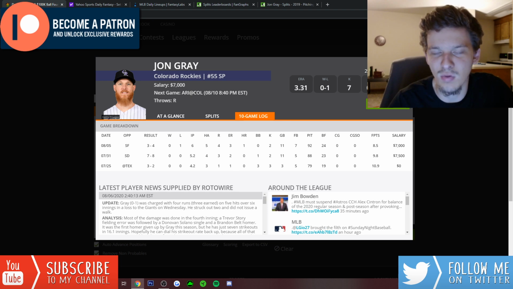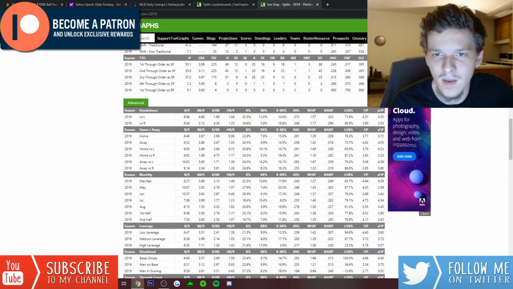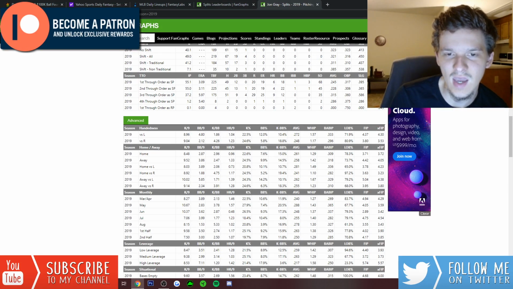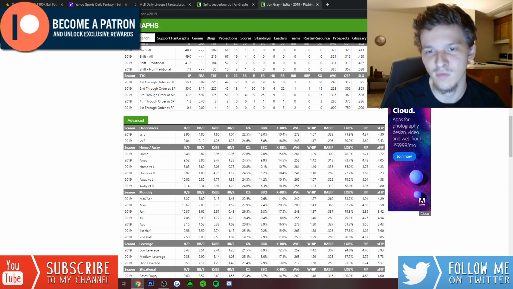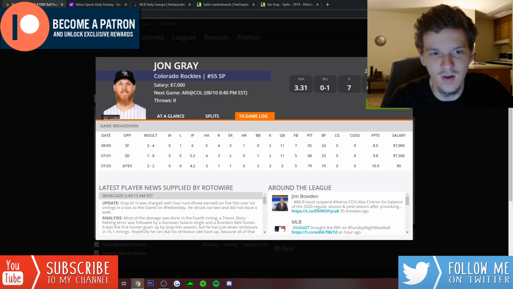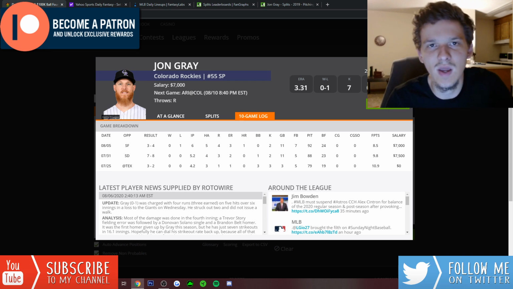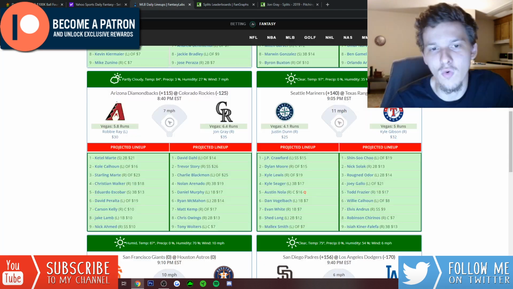This is a guy that does have a pretty high K rate. Last season, let me see what his K rate was. Against lefties, a 22.5% K rate. Against righties, 24.6%. So it's kind of concerning that he's only getting like 2 to 3 strikeouts per start, especially against a Padres team that strikes out a ton, against a Giants team that's got a really weak lineup. He should be getting 6, 7, 8 strikeouts against these lineups. That's definitely a concern. He's getting roughed up as well. I think we can definitely attack Jon Gray here, especially in Coors, obviously.